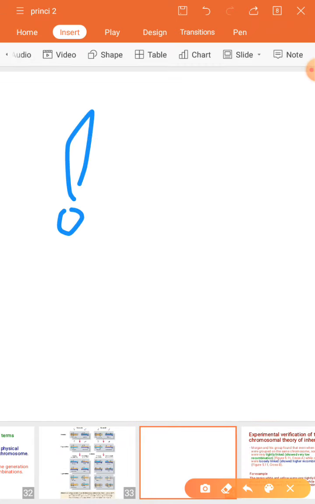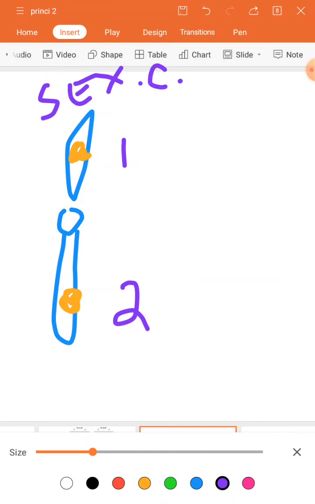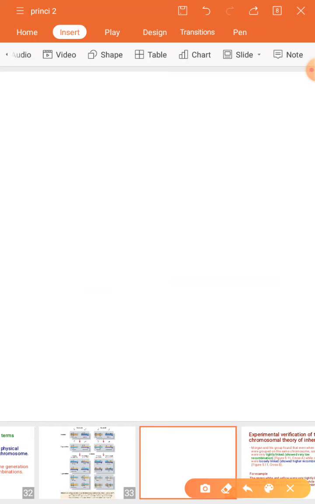So this is your chromosome. There is your one gene located on one arm, another arm is here. So the gene, we are saying one character, second character. This is for your dihybrid cross he has chosen on the sex chromosome. Okay, on the sex chromosome. So here he could get, let me explain you so that you have understood. It is far.